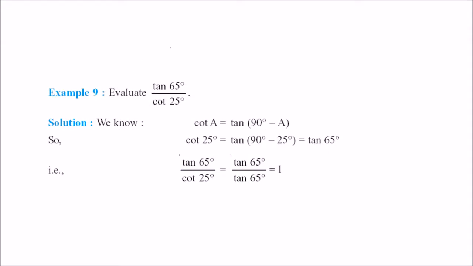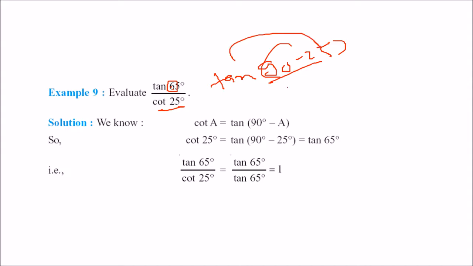Let us take some examples. Tan 65 by cot 65. Tan 65 can be written as what? 65 can be written as 90 minus 25. But we know tan 90 minus theta is cot theta, so this is cot 25.